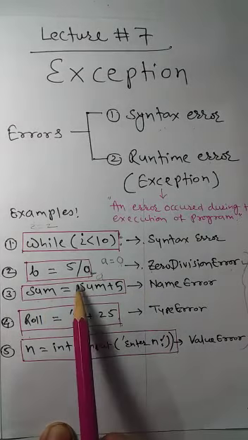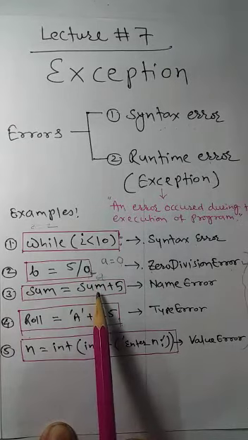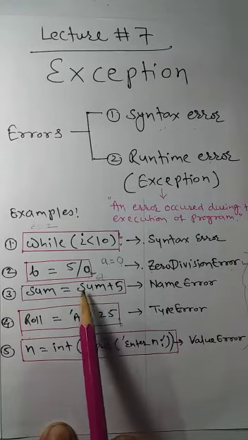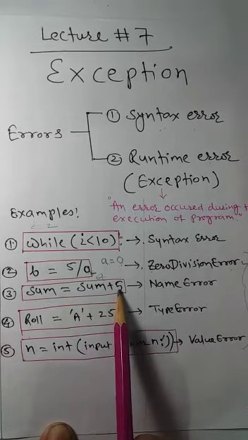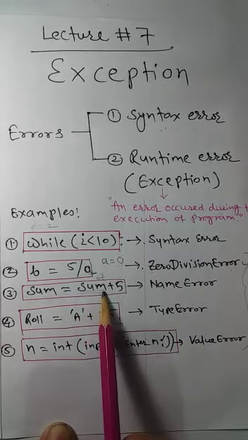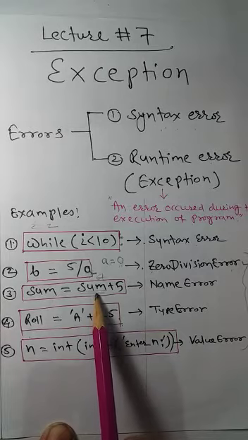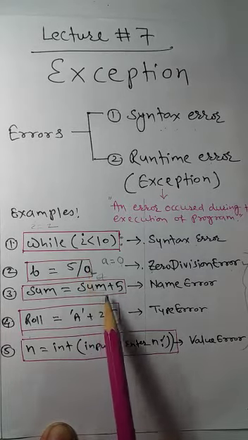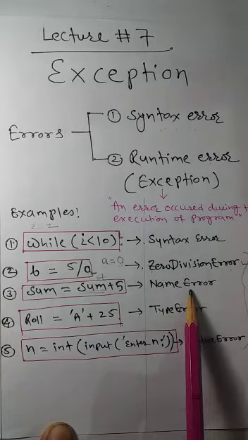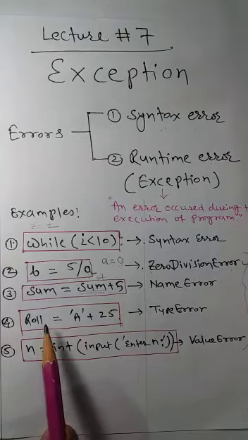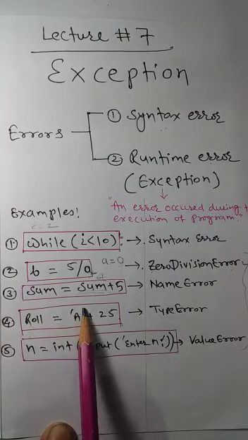But now sum is not declared at all, and we are using it in the expression sum is equal to sum plus 5. Sum is not declared, so the runtime system does not know about this variable. So it will give an error. What kind of error will it give? Name error.